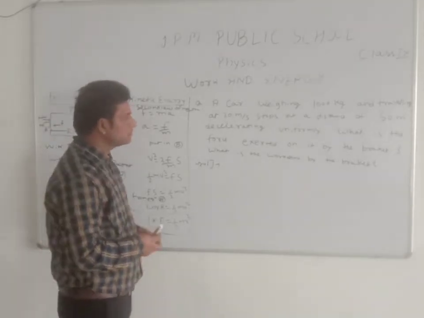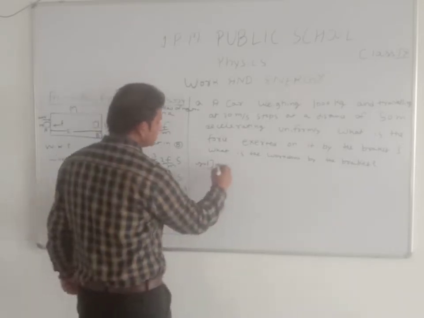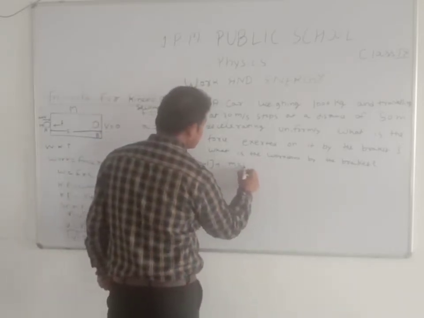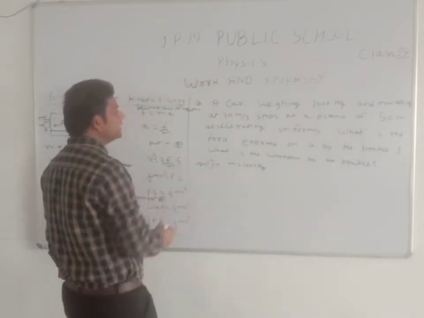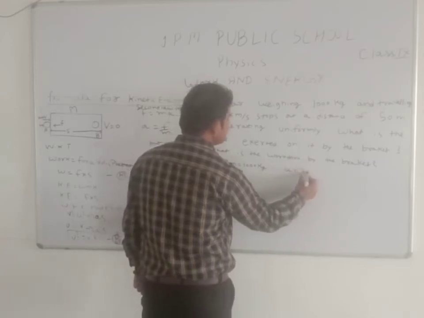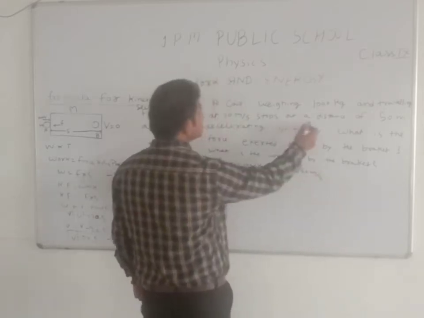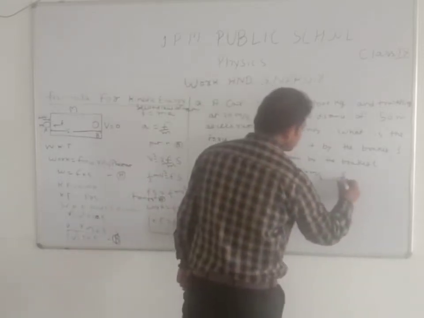Next question: a car weighing 1000 kilogram, it means in this question the value of m is 1000 kilogram, and traveling at 30 meter per second. That means initial velocity is given as 30 meter per second. Stops at a distance of 50 meter, it means s is given as 50 meter.